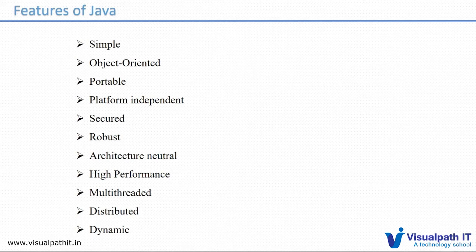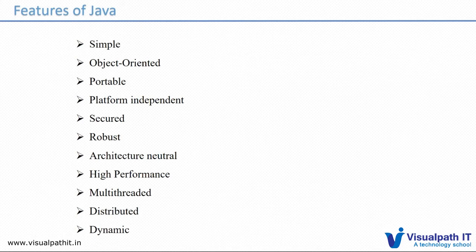For each data type, for each OS, it works differently. Suppose int takes 2 bytes in Windows, and it might take more than 2 bytes in a Linux box, but that's not the case in Java. For each operating system, the memory allocation happens equally. There are no differences with Java.